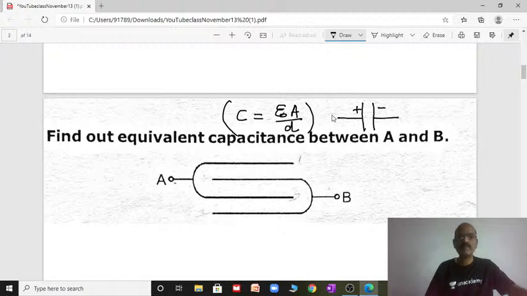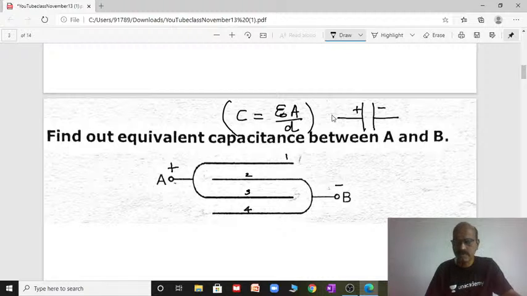Whenever such a problem is given, with multiple plates, immediately you can put a number on the plates. Here is number 1, the first plate, and this is 2, this is the third plate, this is the fourth plate. Give the numbers immediately, and give positive and negative terminals to both points A and B.